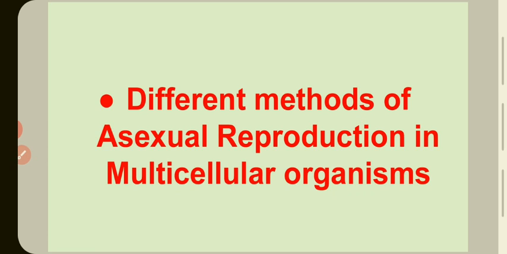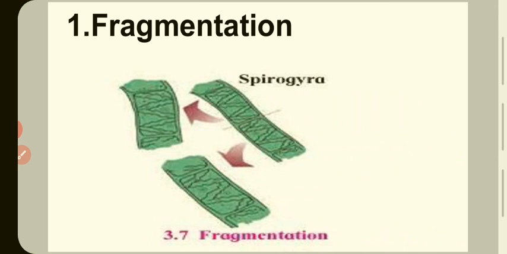Now, different methods of asexual reproduction in multicellular organisms. First is fragmentation. The diagram shows fragmentation of Spirogyra.